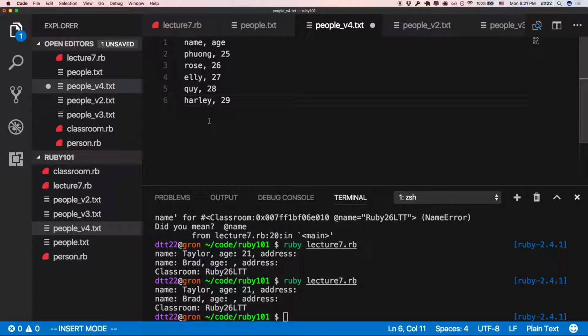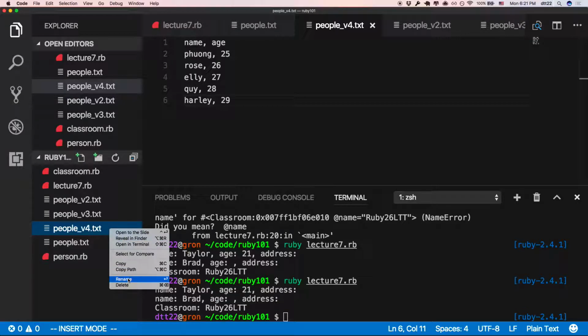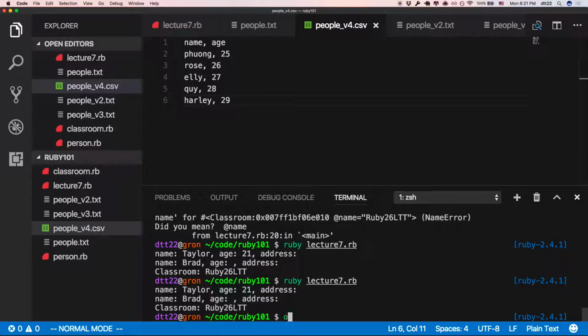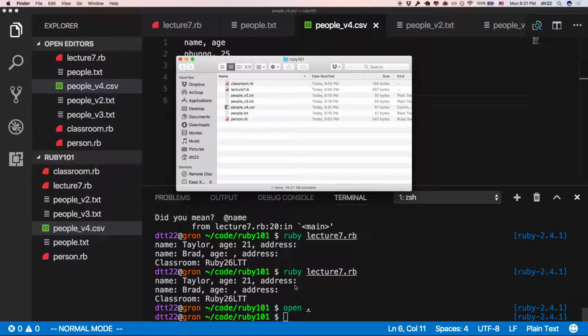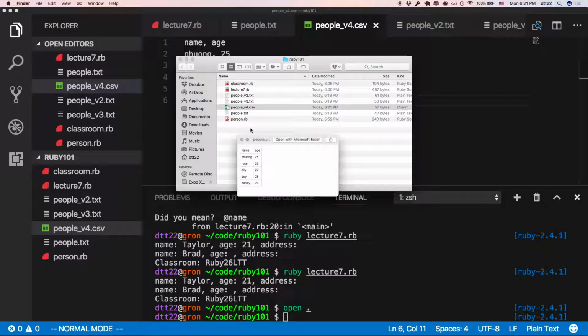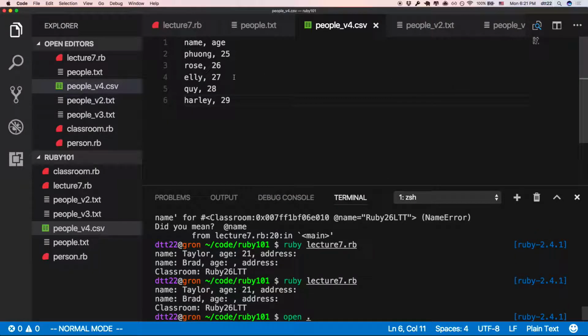If you open this in Excel, I'm going to copy this file. Let's say I rename this file to CSV. Do you see this? It looks like Excel now. And I open this file, people, in Excel. So if I open Excel, it looks like this. Isn't that cool? So when you read, you can say forget about the first line, and then read the second line, third line, fourth line, everything.